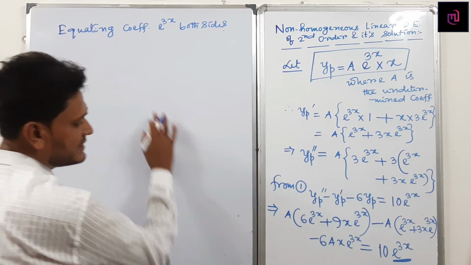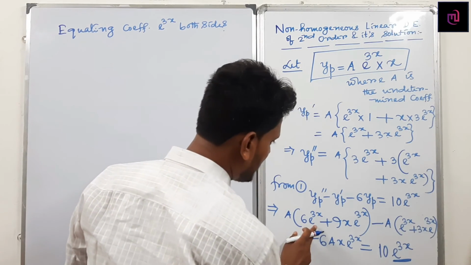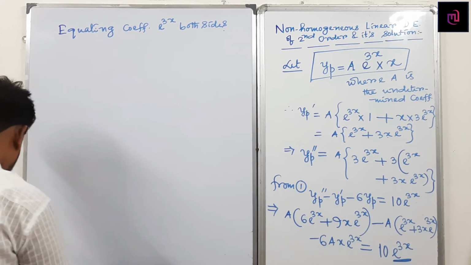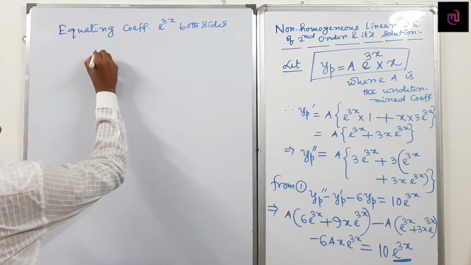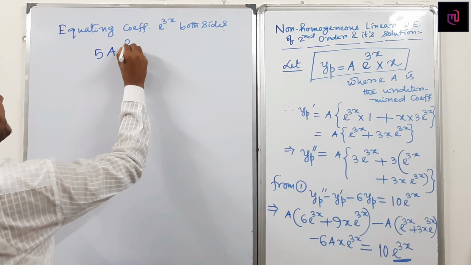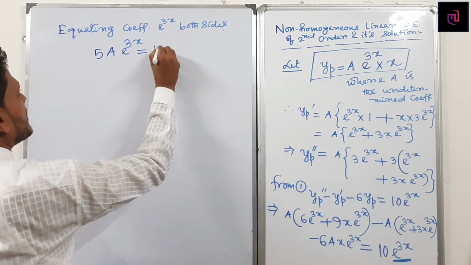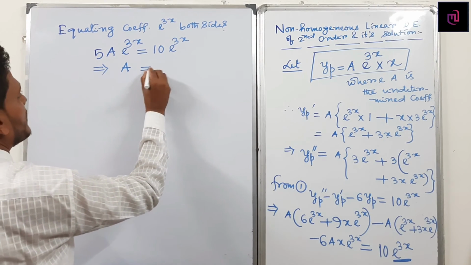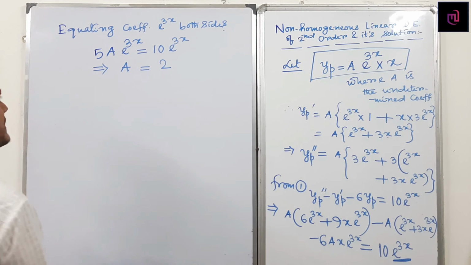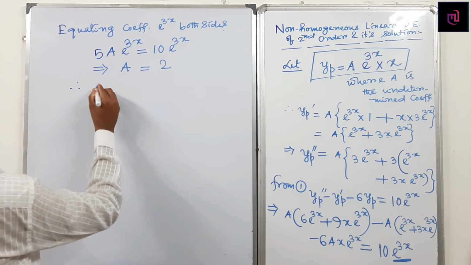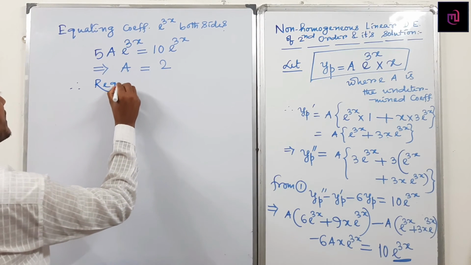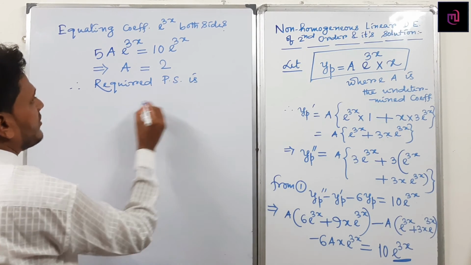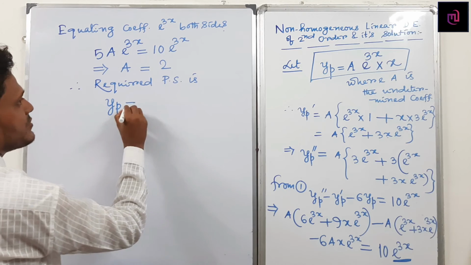term, so here check it, 6 e^(3x). After simplification you must get 5A e^(3x) equals how much? 10 e^(3x). So finally you can write A becomes, can I write 2? Can I write A becomes 2? Therefore the required particular solution is, what is yp equals to?